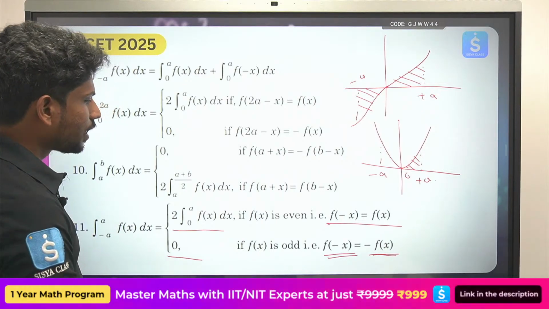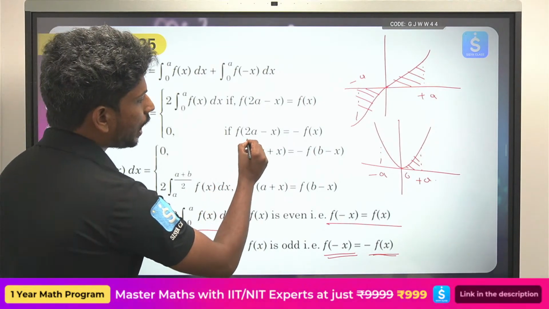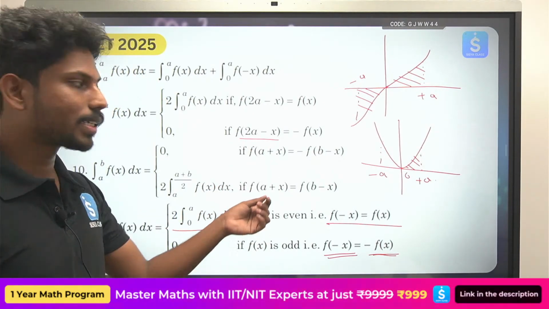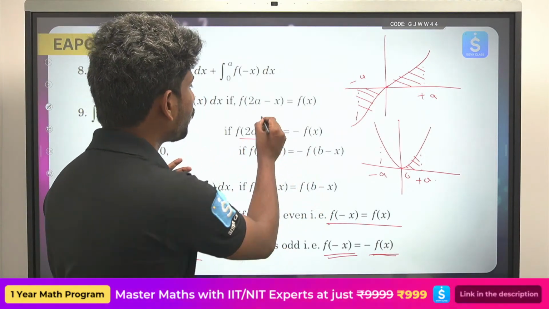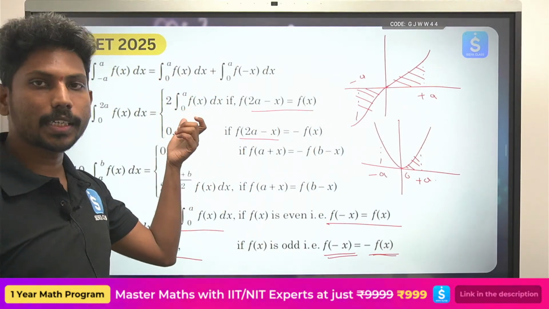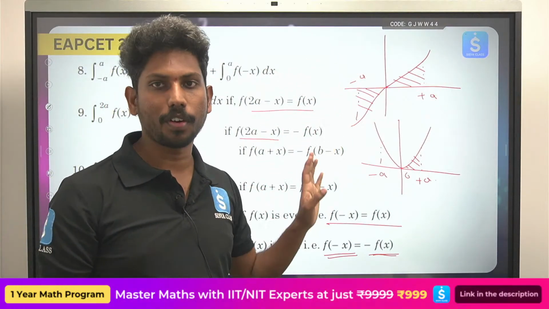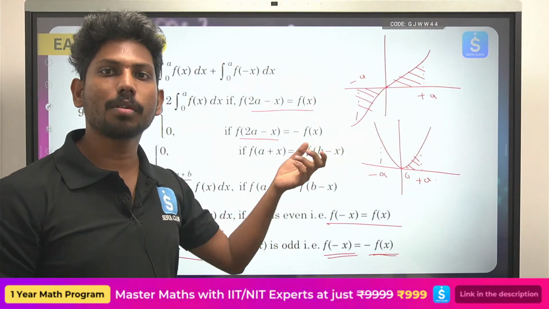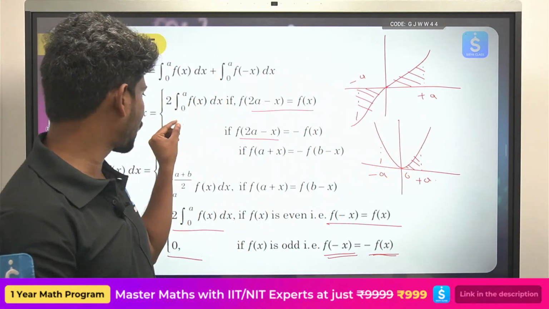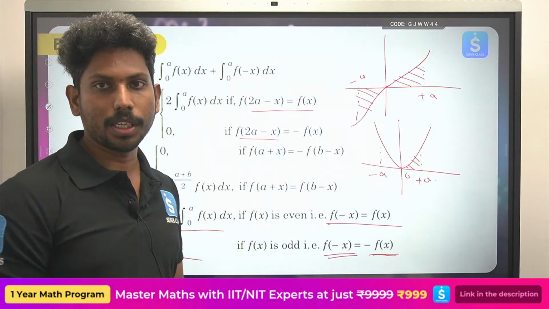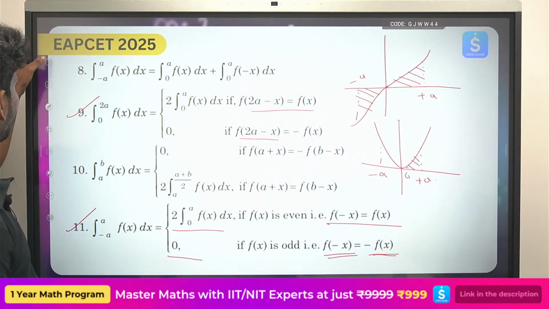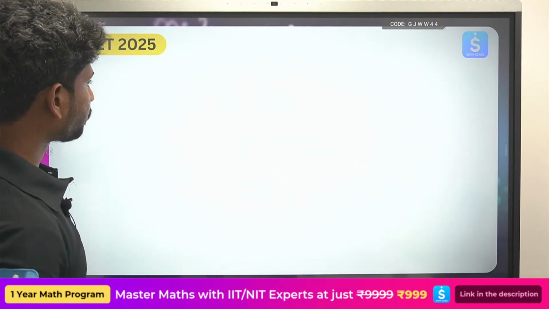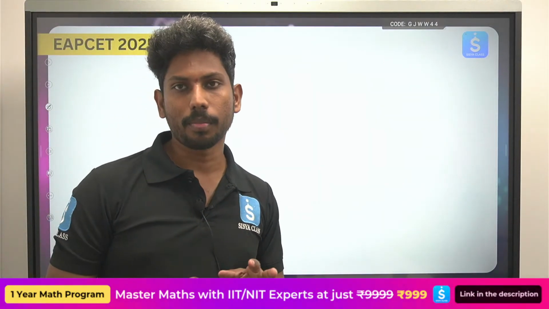Okay, next eppudaina gaani if you have f of 2a minus x equals f of x, then you can write it as 2 times the integral 0 to a f of x. If f of 2a minus x equals minus f of x, then it is clearly equal to 0. Okay, so you know, these properties are very important, and so these are the important properties.